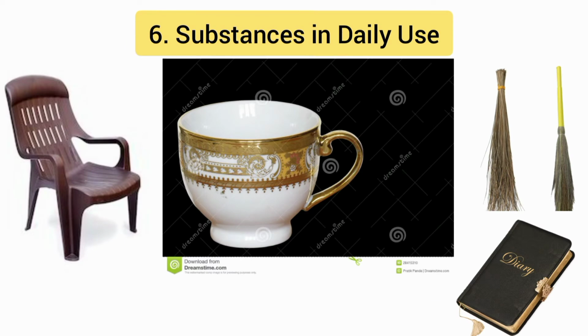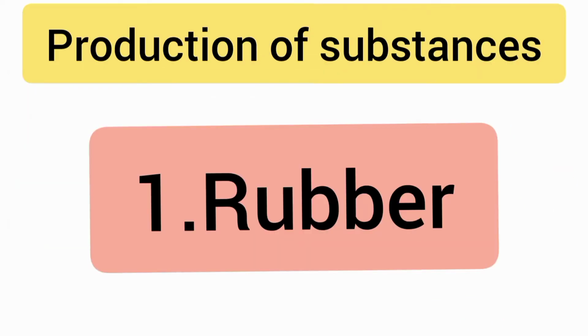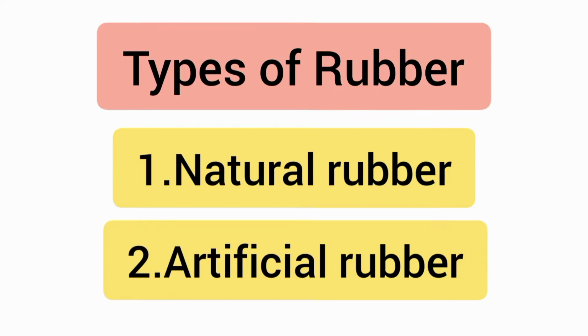Lesson number 6, Substances in Daily Use. Students, now let us study production of substances. In this, first we'll discuss about rubber. Students, there are two types of rubber. One is natural rubber and another one is artificial rubber.